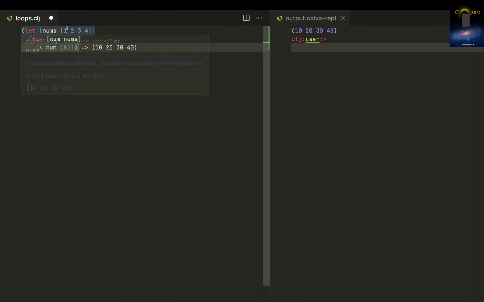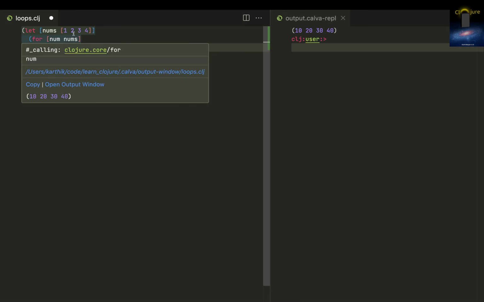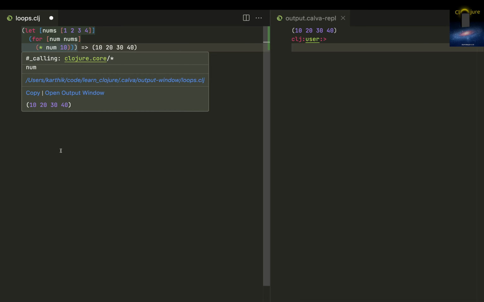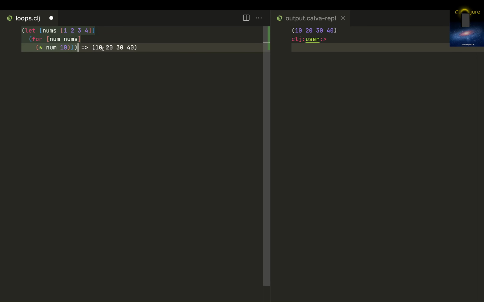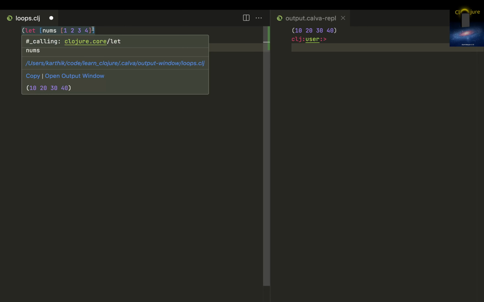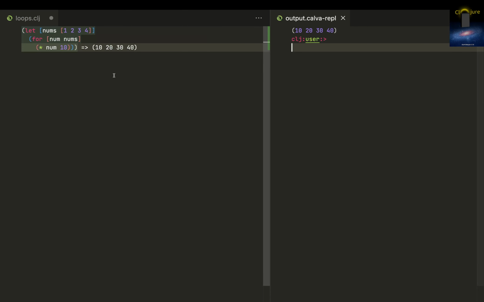So the first one will be loaded into this variable num, and num will be multiplied by 10, and then you'll just get this 10. Similarly, it will happen for 2, 3, and 4. So you'll just get 10, 20, 30, 40. So this is how it works.